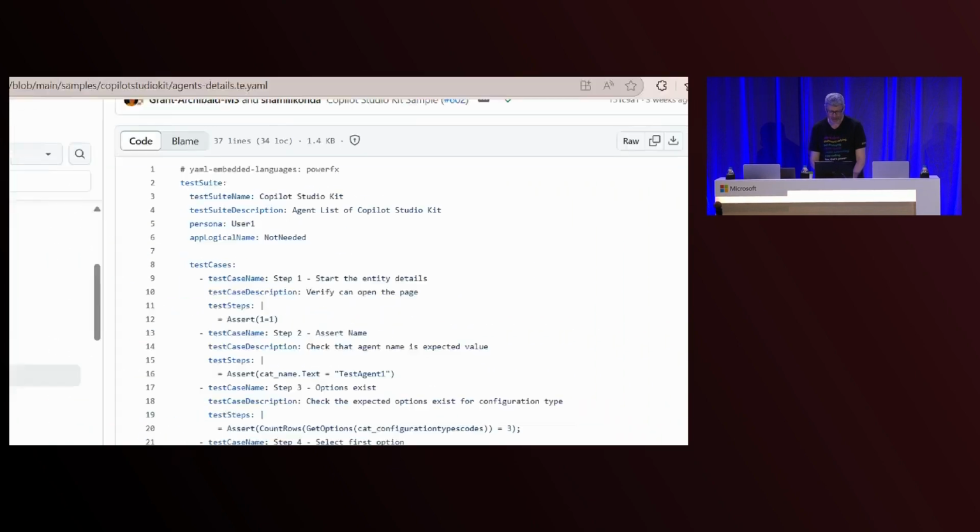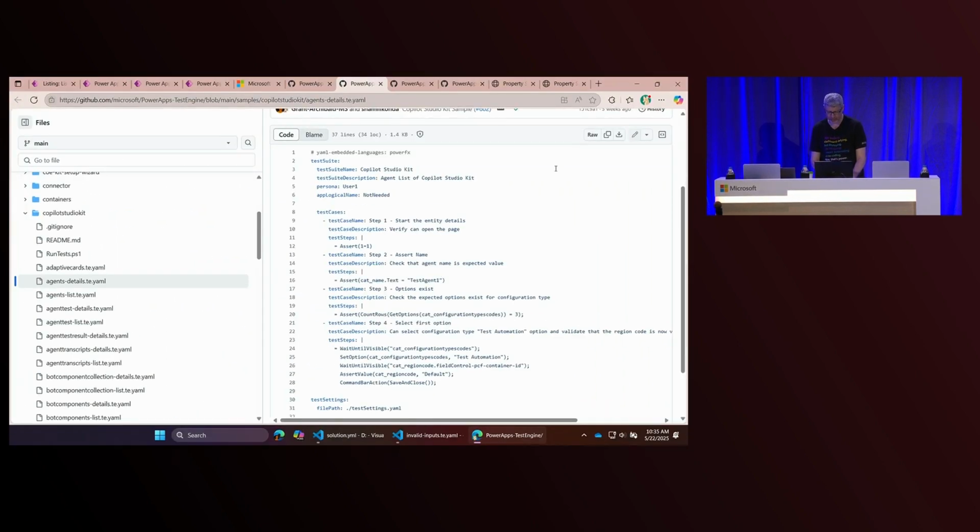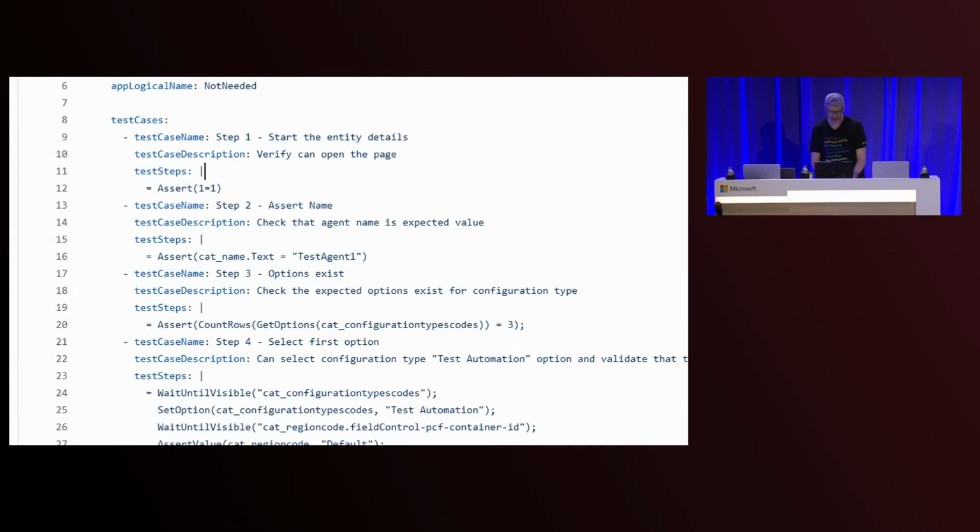It's exactly the same type of process where we have YAML. And in this case here, instead of dealing with an AI model, the PowerFX is just representing what are the controls on the screen, and I can go validate those controls on the screen.